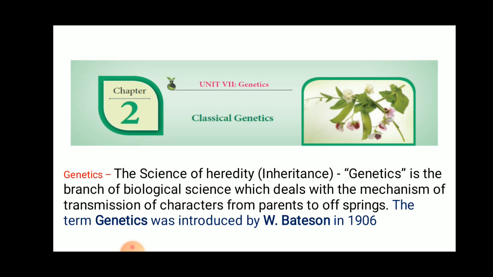Now let's discuss what is genetics. The science of heredity, genetics, is the branch of biological science which deals with the mechanism of transmission of character from parents to the offspring. The term genetics was introduced by W. Bateson in 1906.